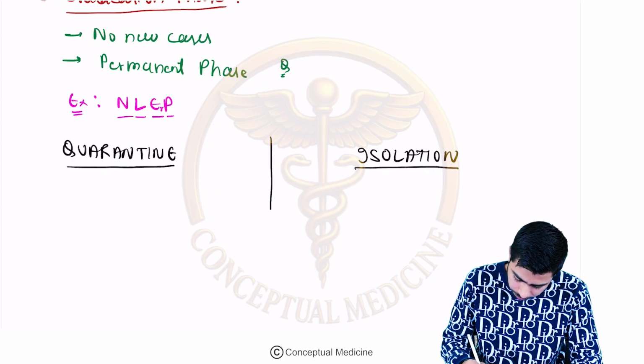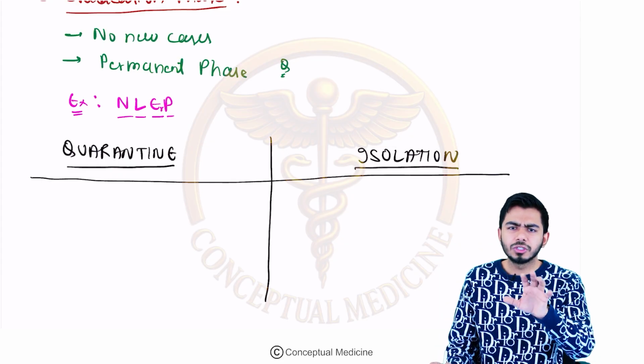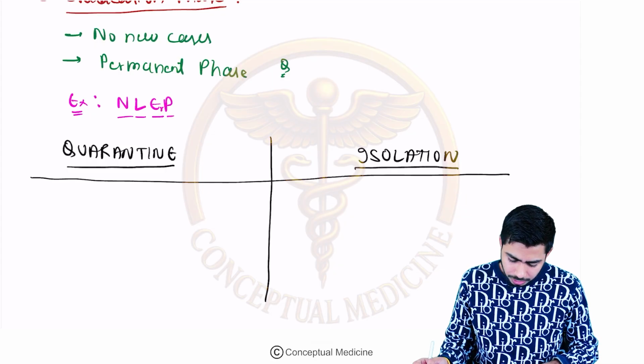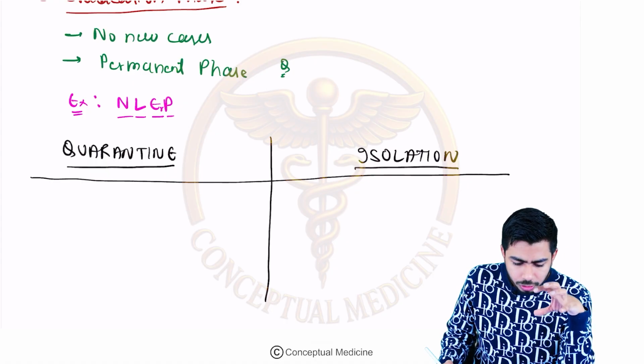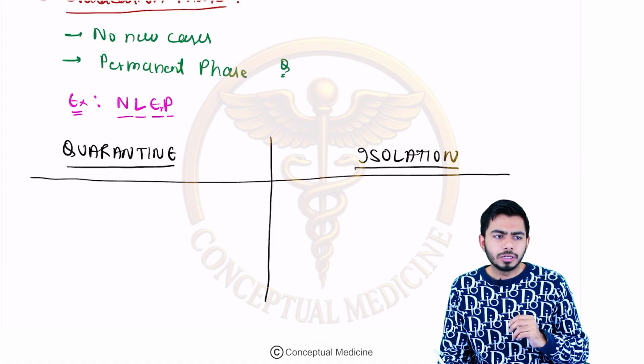So what is quarantine and what is isolation? Very easy, guys. You should just know the difference. Usually they're asking you the definition only, right? They will be giving you the four options. So what is quarantine? Quarantine is basically done for those people who are apparently healthy. For example, what was happening?